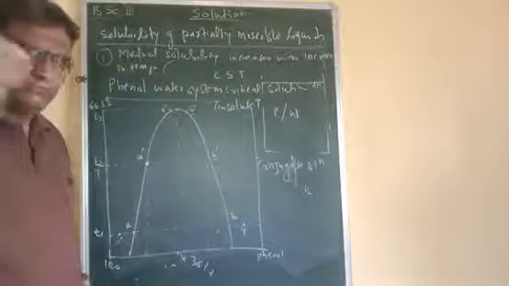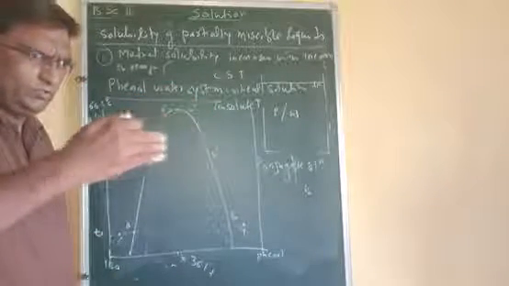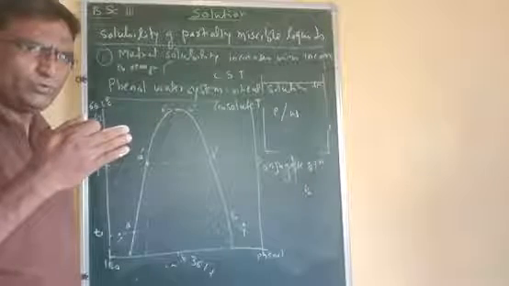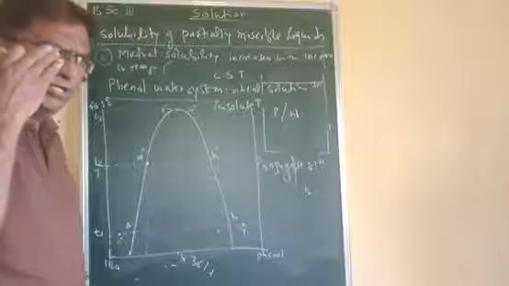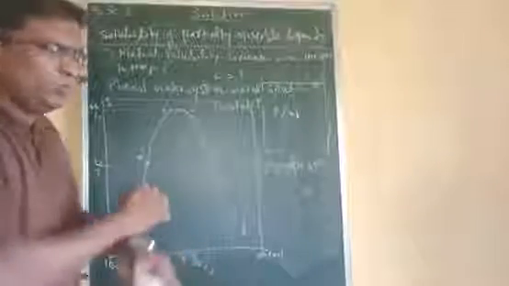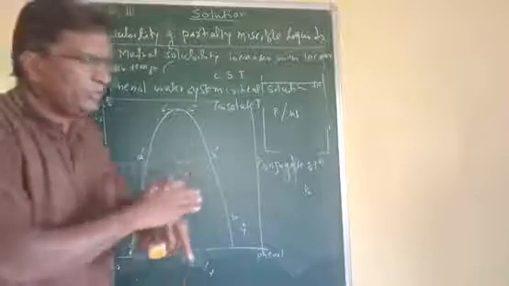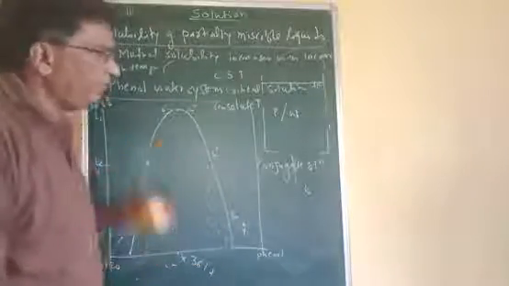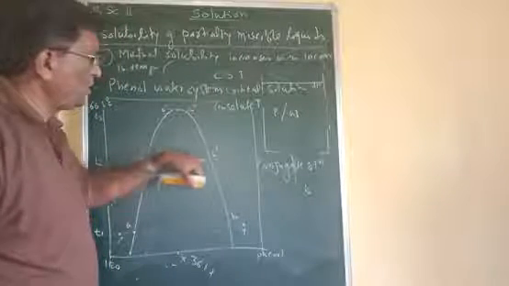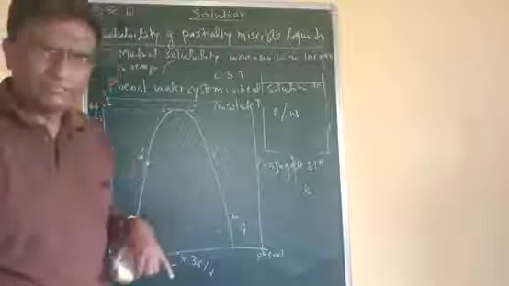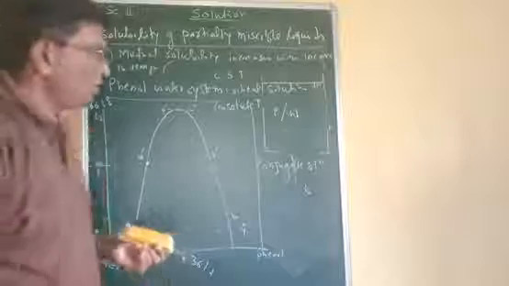If we add any component to that solution, we will travel along the tie lines with respect to temperature, and as soon as the composition reaches a point on the curve, the homogeneous solution becomes heterogeneous, that means miscible liquids become partially miscible, and the compositions of these two layers become the points on the curve on the tie lines, A, B, or A dash, B dash, or A2 double dash, B2 double dash, and so on.